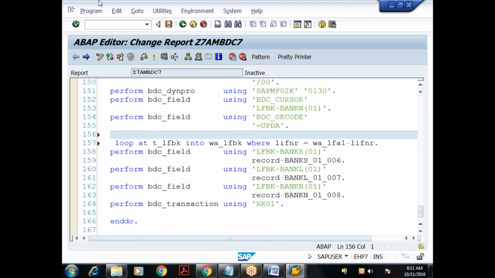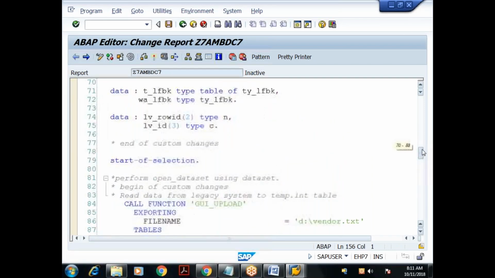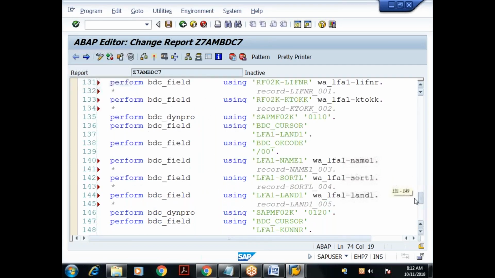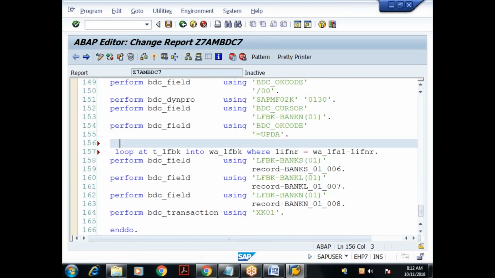So for constructing the row ID, I took a field. What is that field name? LV_ROW_ID. Remember, LV_ROW_ID of type N. So see the technique here. Somewhere here, just before this loop, I'll say clear LV_ROW_ID. Done.